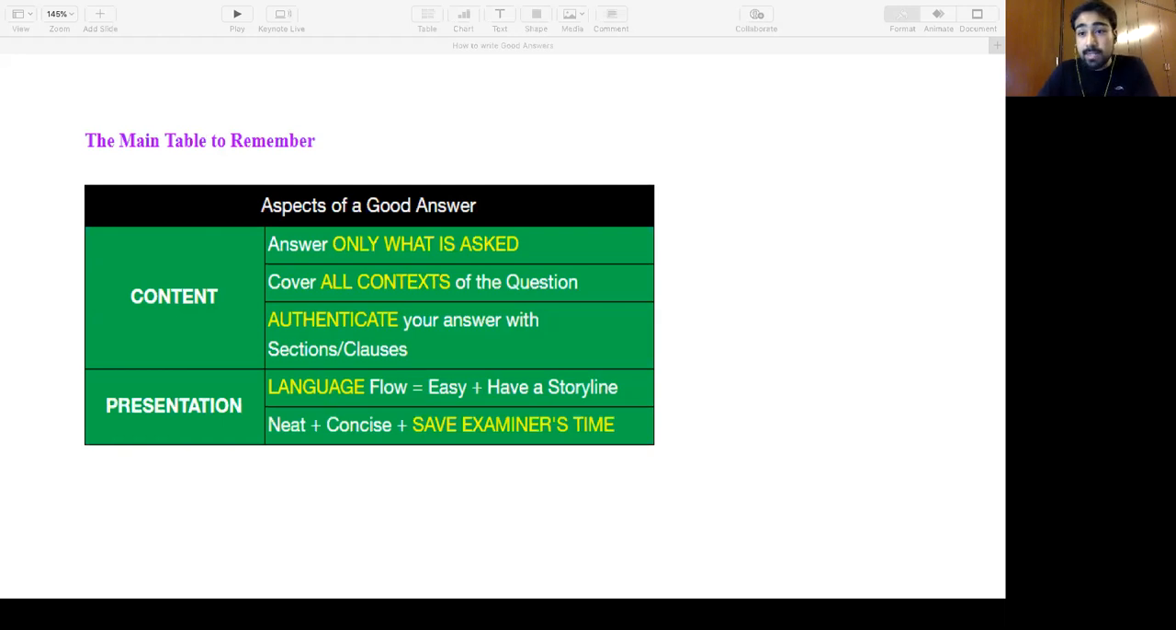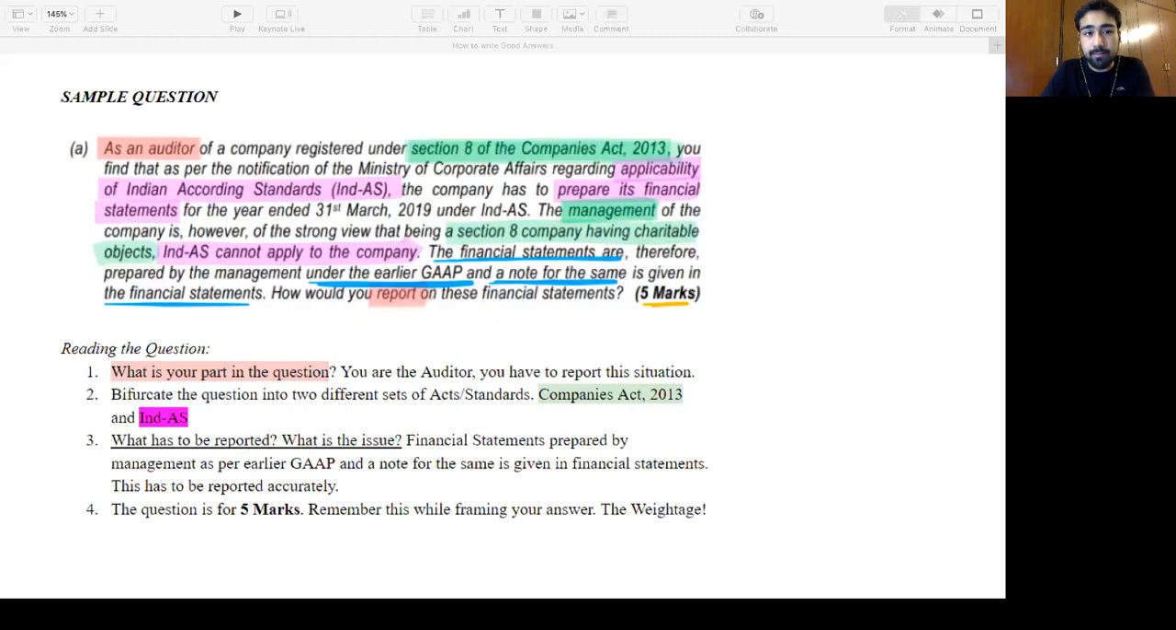So let us move on. I think this gives you a brief about what I'm talking about, how to actually put an answer together, right? The content and the presentation. Let us come to the main thing. Let us take a sample question. This is from audit, right? I'll give you an example because it becomes easier to understand. You can pause the video and read the question, though I'll read it here.